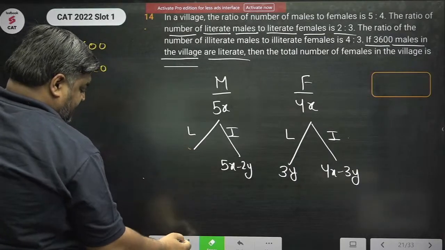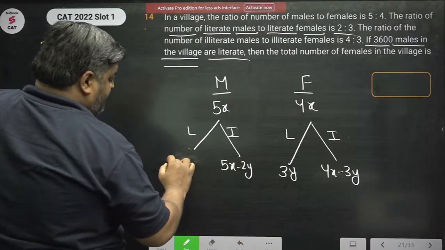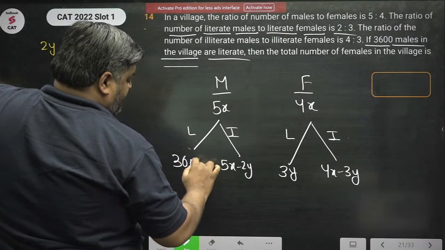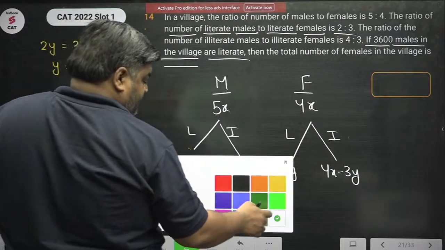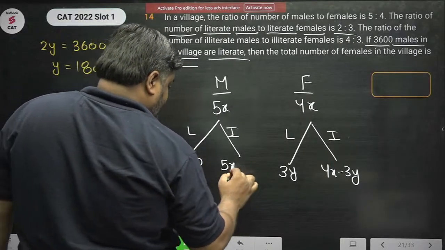So this becomes 3600. Okay, this becomes 5x minus 3600.